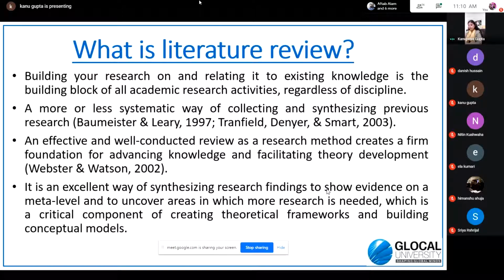If your research is well informed and well conducted, then it creates a strong foundation for the knowledge that has existed and also gives you avenues for future research. What different objectives you can take for the future research, what is its scope, and in what directions you can move forward with this type of existing research.